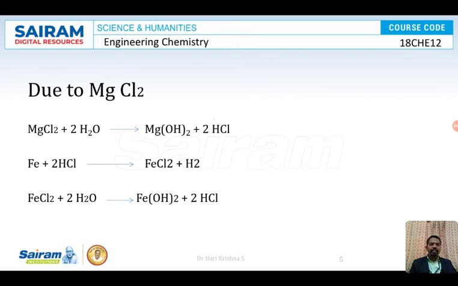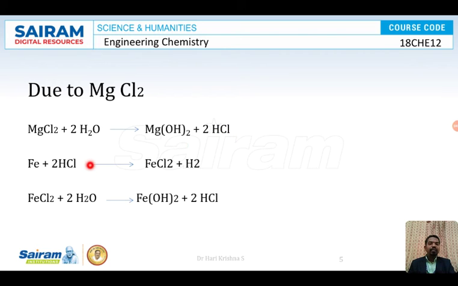So HCl is an acid, right? You know that any acid is corrosive in nature. So how HCl is formed, we'll see. Magnesium chloride, at high temperature and pressure in the presence of water, will get converted to magnesium hydroxide and liberates HCl. So you see, only one molecule of magnesium chloride produces two molecules of HCl.